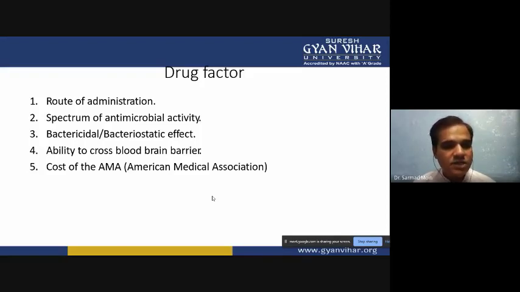Then the ability to cross the blood-brain barrier, in case the infection has gone inside the brain. Some drugs can cross the blood-brain barrier, and only those antibiotics we can utilize. Many antibiotics can't cross the blood-brain barrier, so we should not use those when the infection is in the brain. Then the cost of the antibiotic drug is also very important.